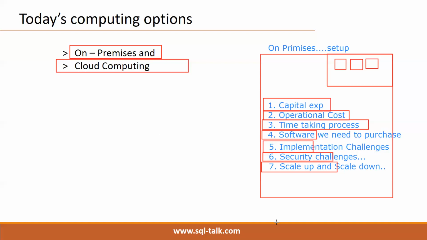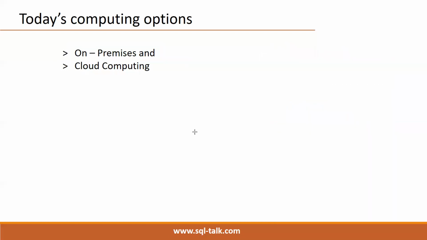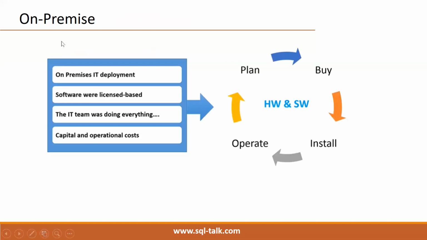See, in case of on-premises, first we have to plan the hardware plus software, everything, then install on our own, then start operating. That is the reason cost is very high for our clients.